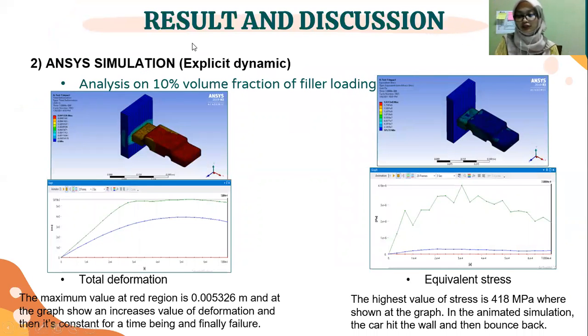Next, we continue to the explicit dynamic analysis on impact strength. This is using a car crash simulation. This analysis is for 10%. Look at this area. This red region is the maximum value, the maximum deformation that occurs. And this is the stress that is applied. The highest stress value is at the peak, which is 480 megapascal.